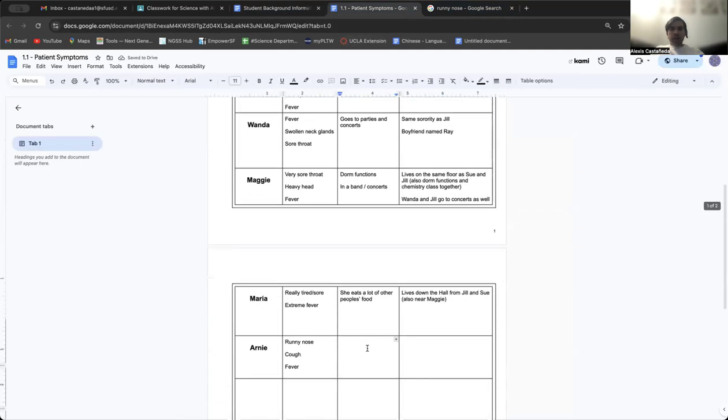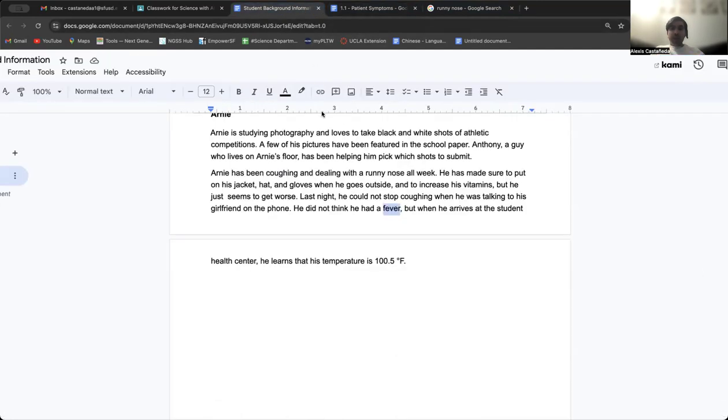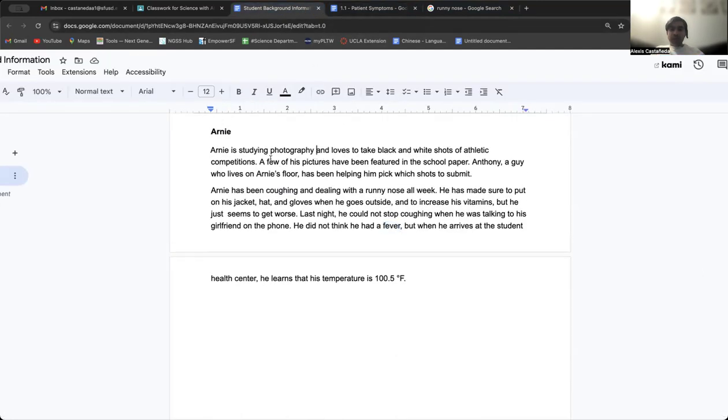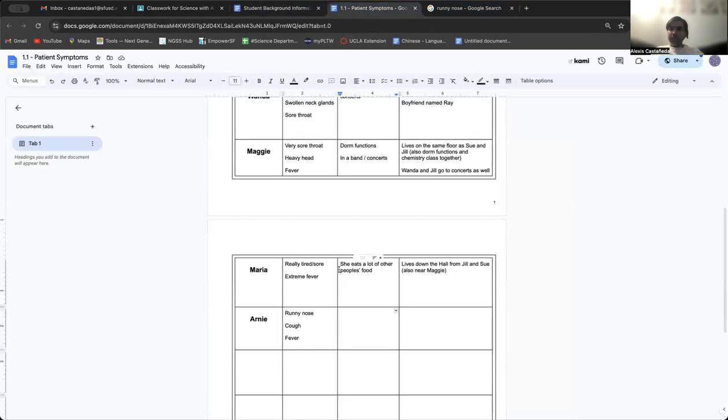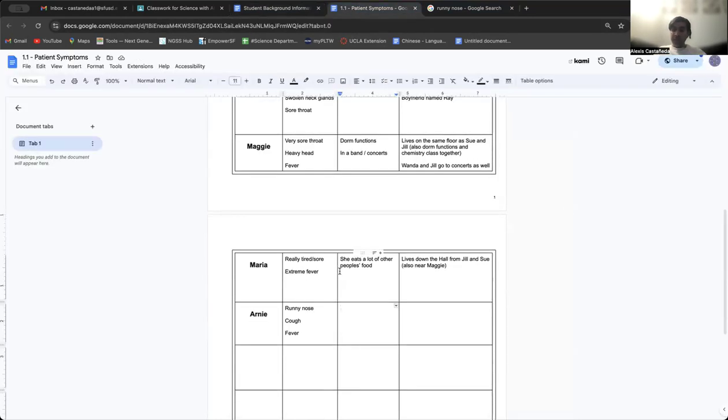What are the risk factors? What are things that he does that make him more likely to get sick? Well, it looks like he goes to athletic competitions. When you go to a game for a sport, a lot of people are there, so you're interacting with a lot of people. Going to athletic competitions is definitely something that could make you sick.